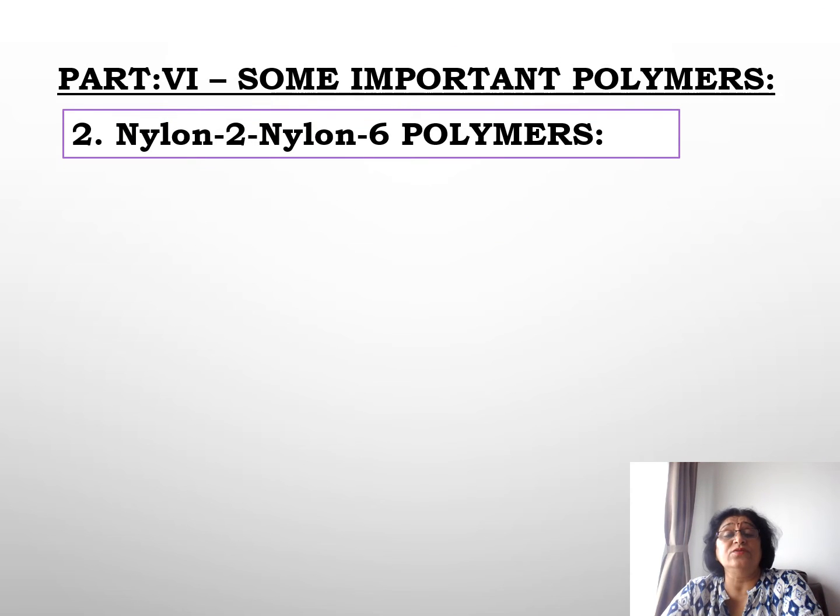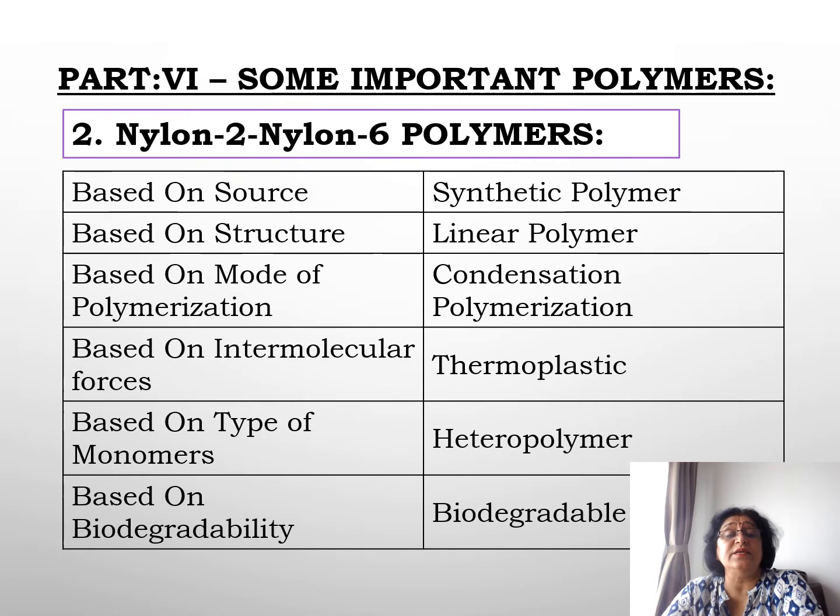So nylon 2, nylon 6 polymer, what are the qualities? Let us see. Based on source, it is a synthetic polymer. Based on structure, it is a linear polymer. Based on mode of polymerization, it is formed by condensation polymerization. Based on intermolecular forces, it is thermoplastic. Based on types of monomer, it is a heteropolymer. And based on biodegradability, it is a biodegradable polymer.